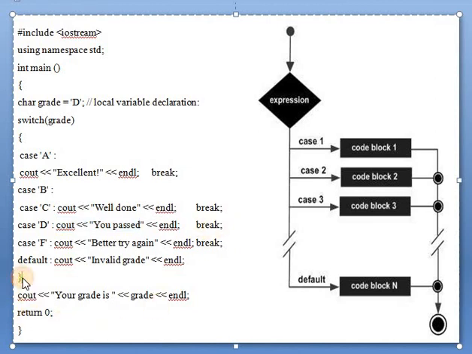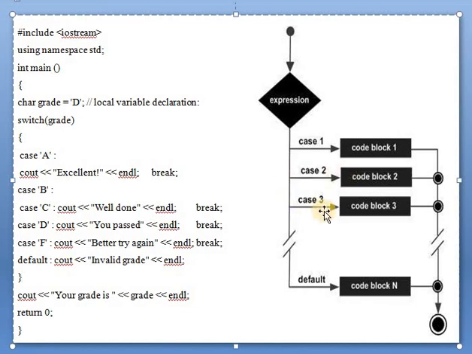Now it will check the next case, that is C. C is not equal to D. Now it finds D. This grade D is matched with this case. Now this will be executed, that is, You passed. The output is You passed. After that break is here, so it will come out of the switch statement and it will execute, Your grade is D. You passed, your grade is D.